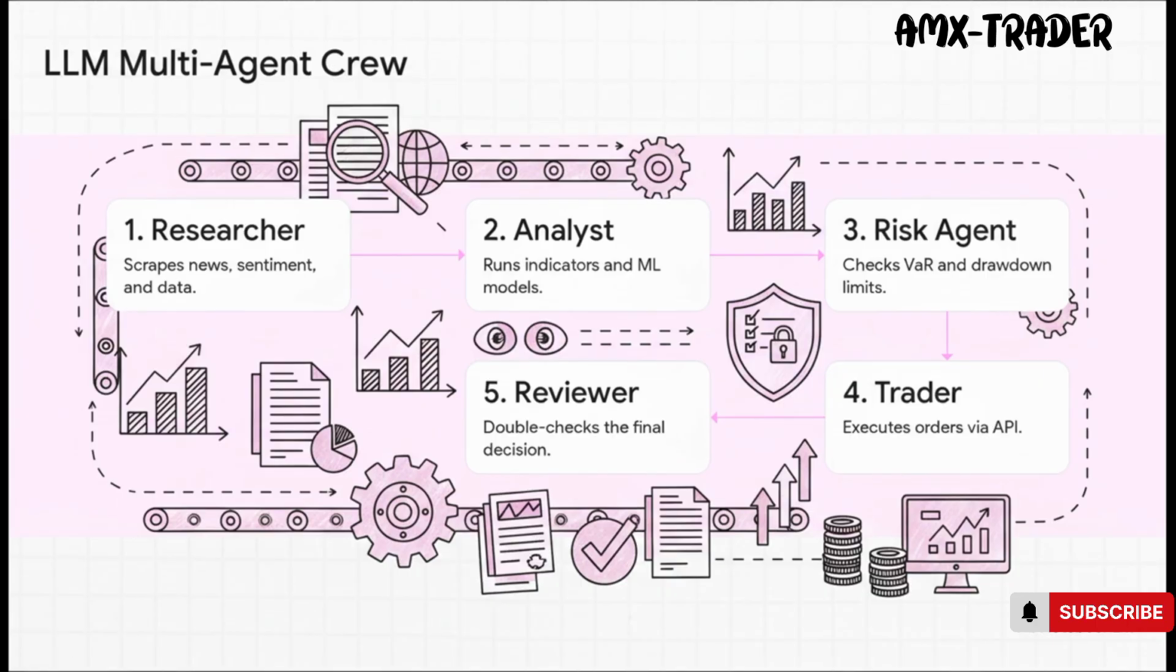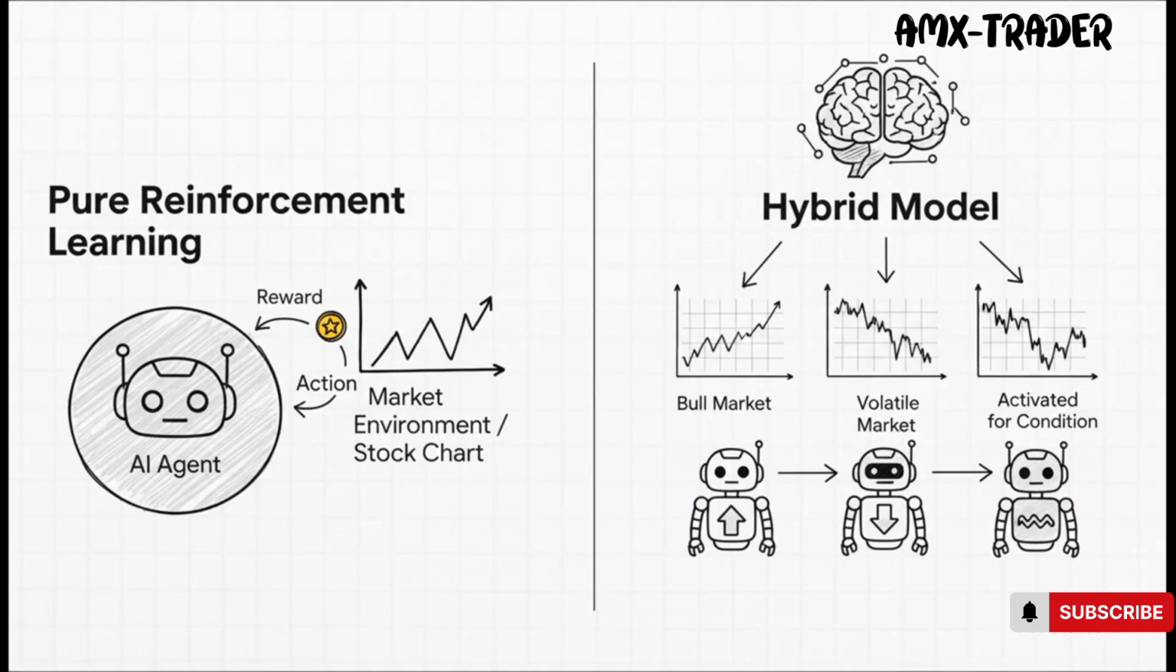This division of labor is absolutely key because it lets each AI focus on just one job, which makes them way more accurate and way less likely to make a mistake. Now, that crew model isn't the only way to go. You could also explore pure reinforcement learning. Think of it like training a puppy. The agent tries a trade, and if it makes money, you give it a treat. If it loses, no treat. Over time, it learns a profitable strategy all on its own.